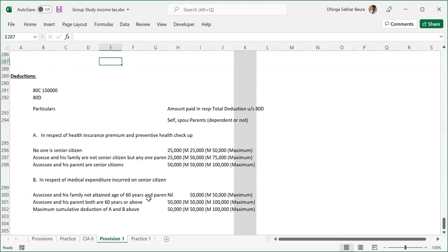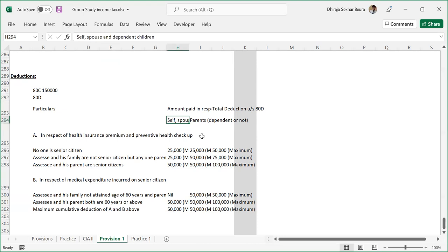Now there is something called 80D, which is purely dealing with our health checkups, health insurance for the parents, and almost all that is covered in that. Now, 80D had some limits to it. I was thinking whether I should include this table or not. I just included it. You don't have to remember these numbers. Just have a glance through it, so that in case there is a theory question, you will be writing something at least. So what it says is, in respect of health insurance premium, there are separate limits.